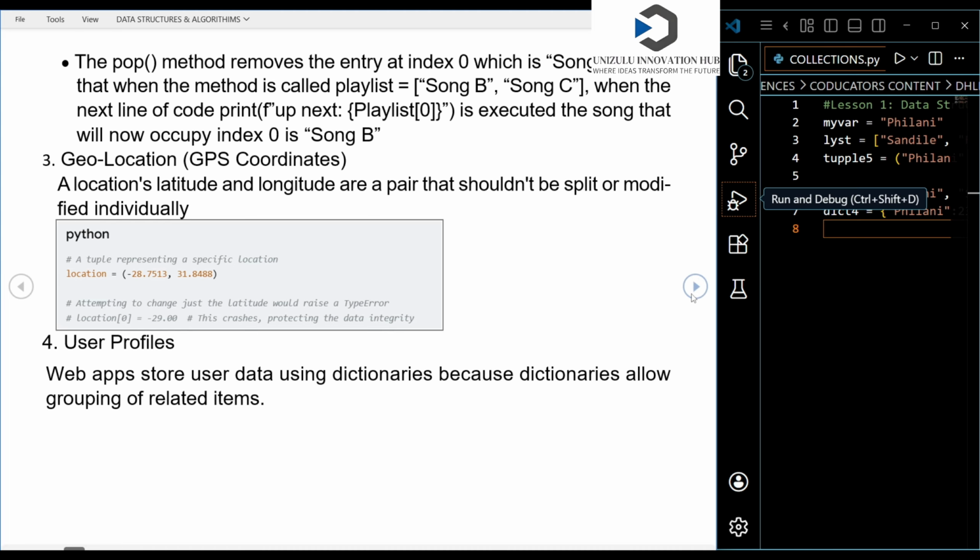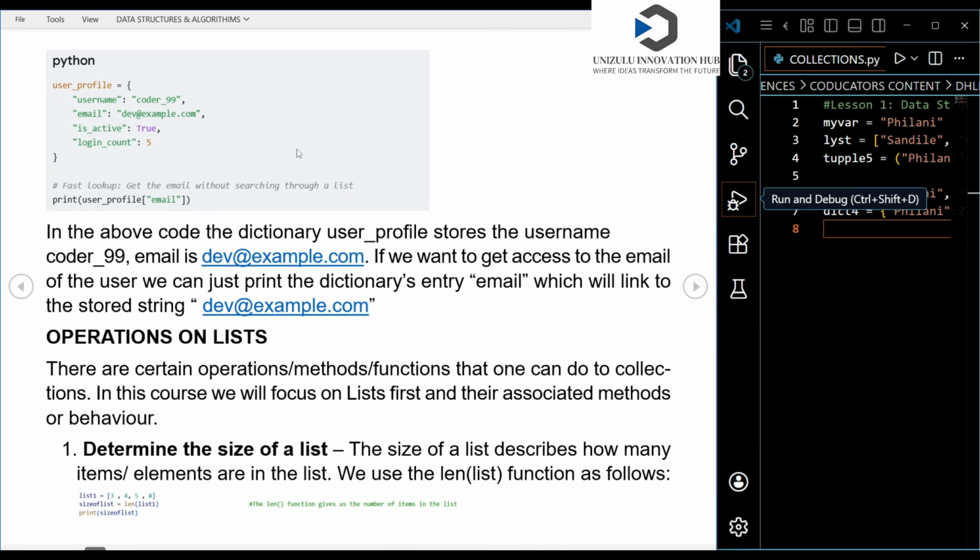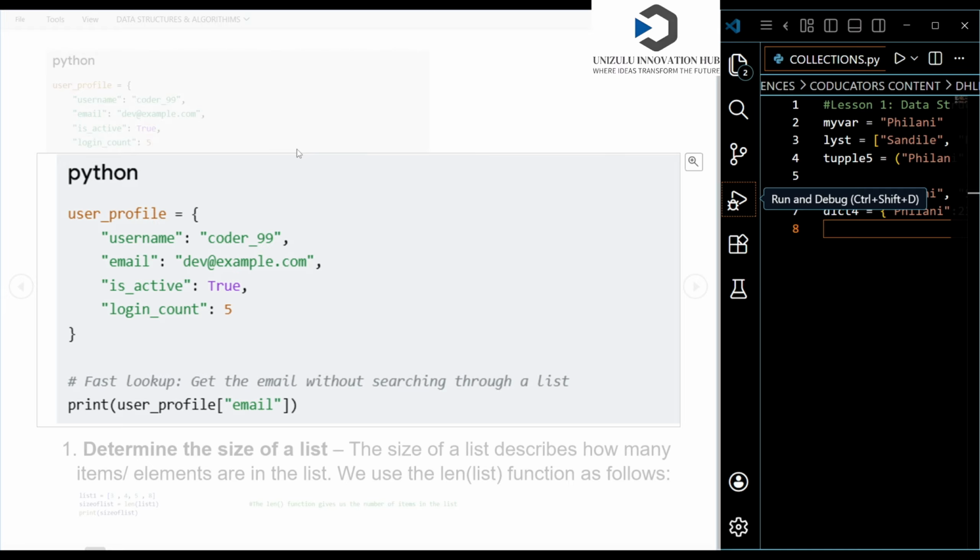Even user profiles, this one is very realistically applicable. For example, you have got a username and an email, quite a couple of pieces of information, and your password, the one that you use to log into systems. Basically, we use dictionaries because we want to link your username with a certain name, an email with your email, maybe your age with your age, something like that. So dictionaries, remember, are used to link. For now, do not worry yourself about the syntax.